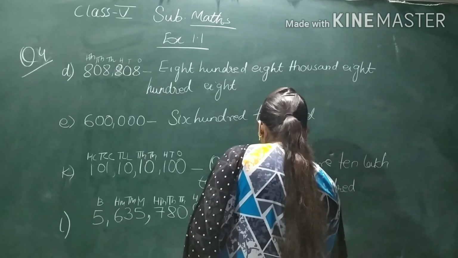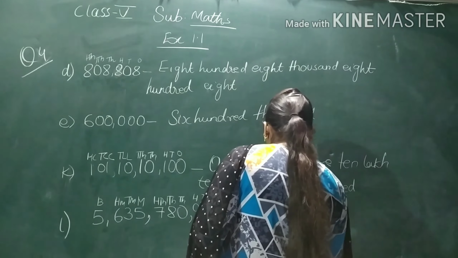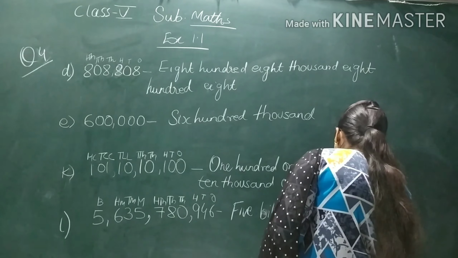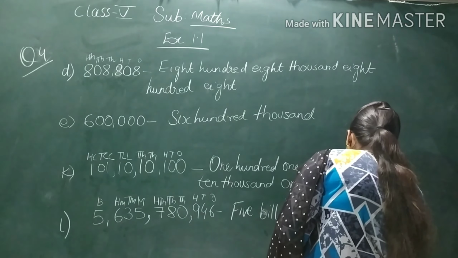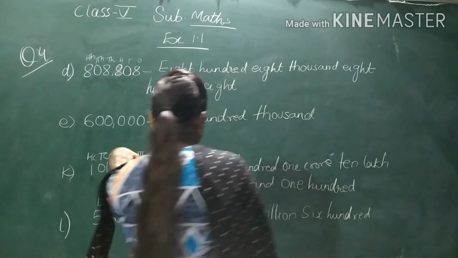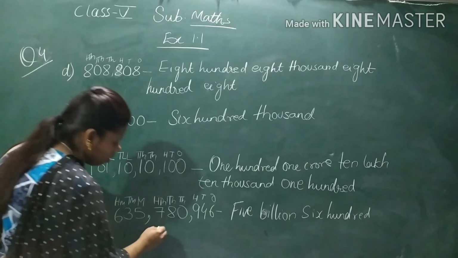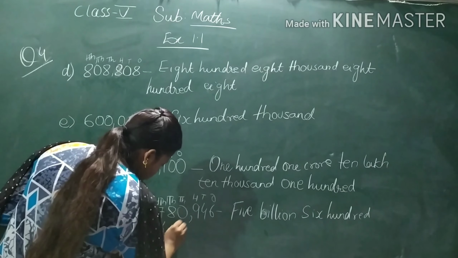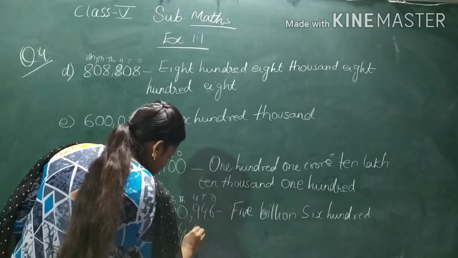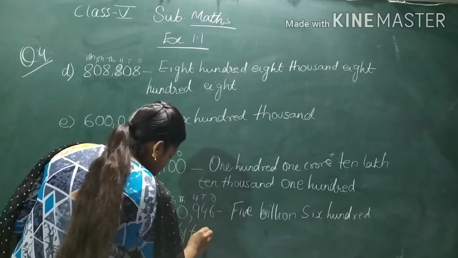Then 600. Don't write 600 million, just write 600. Then we will write 35 million.